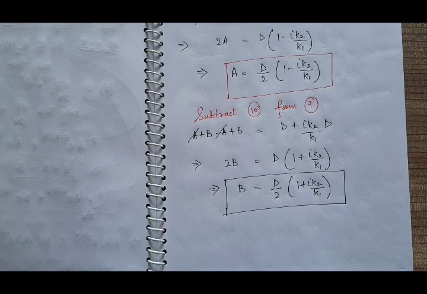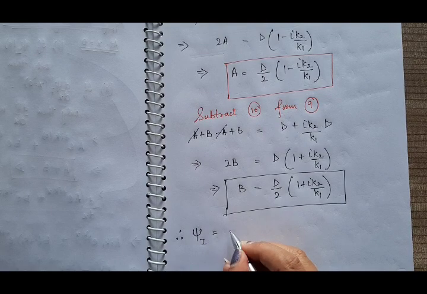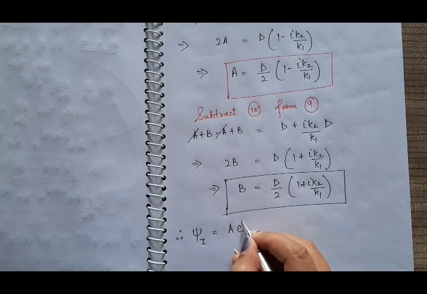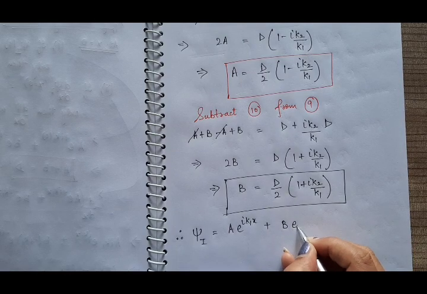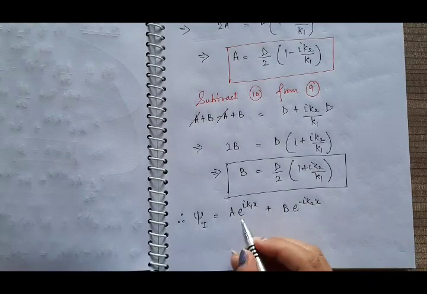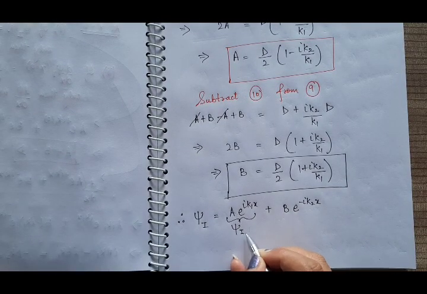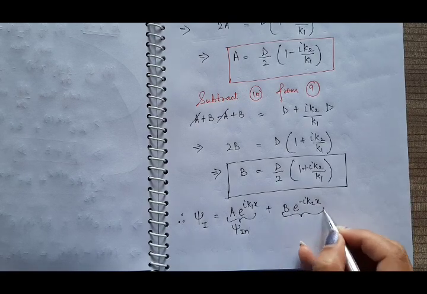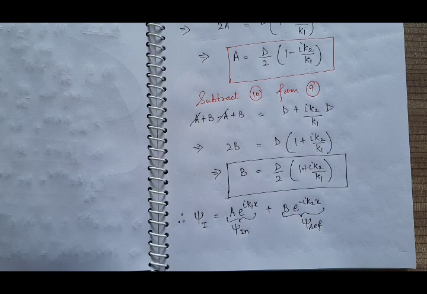Now put the values of a and b in the wave function psi1. Therefore psi1 was a e raised to power iota k1x plus b e raised to power minus iota k1x, and we know that the first term was representing the incident wave, so this is psi incident, and the second was representing the reflected wave, so this is psi reflected.